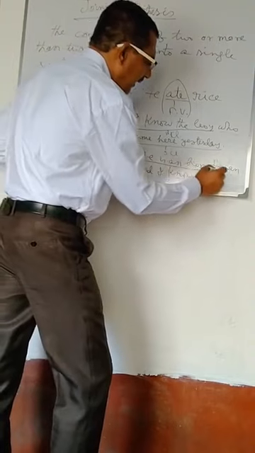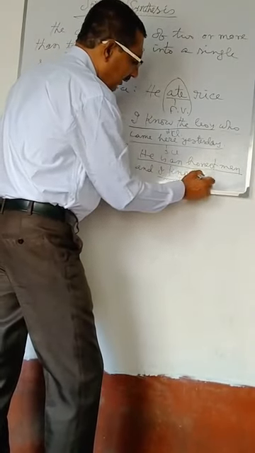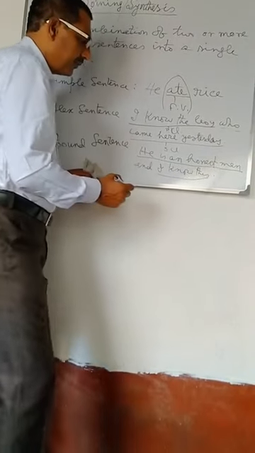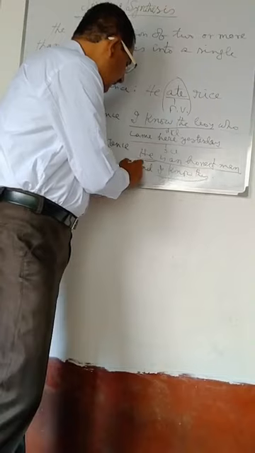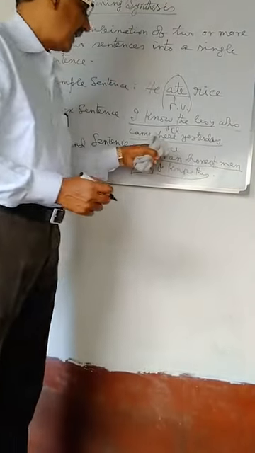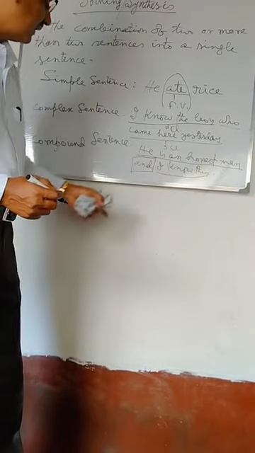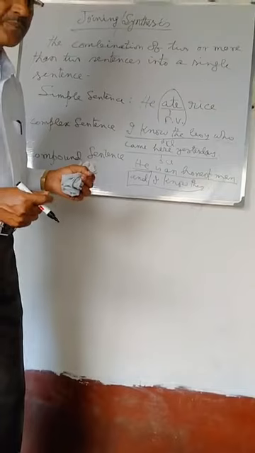He is an honest man. This is a principal clause. I know this. This is also a principal clause. Here, and is the conjunction which is used to combine the two main clauses. As there are two main clauses in this sentence, it is called compound sentence.